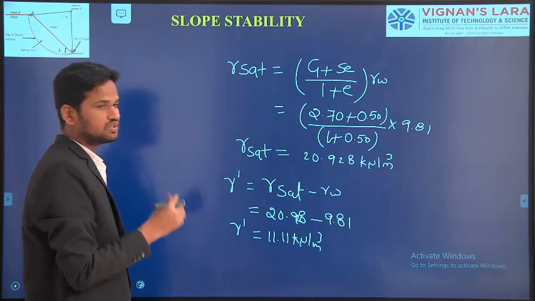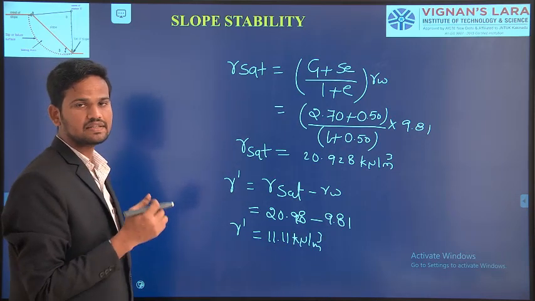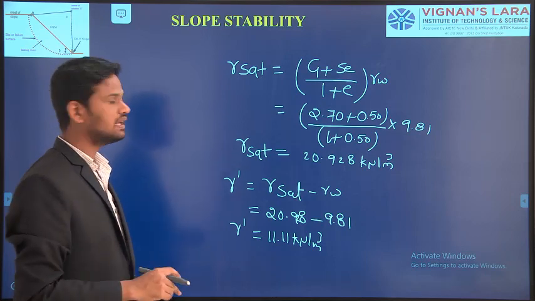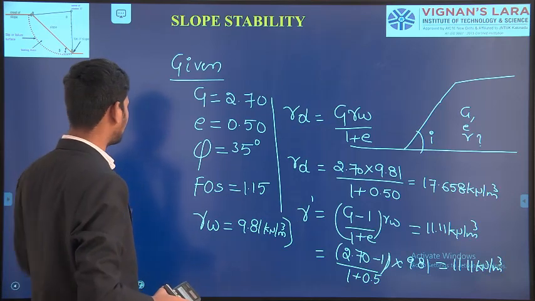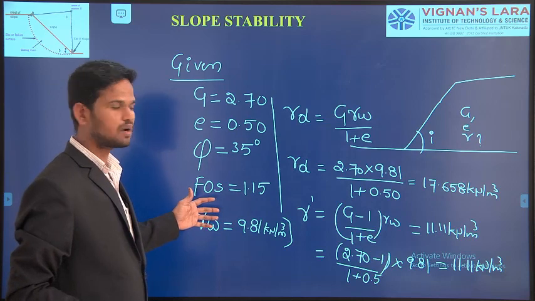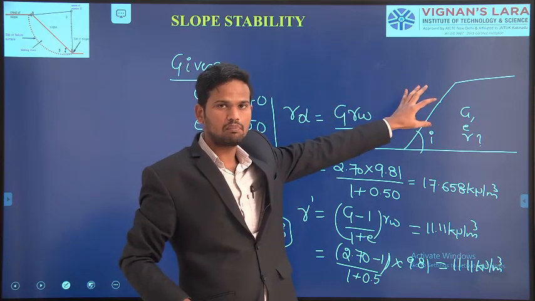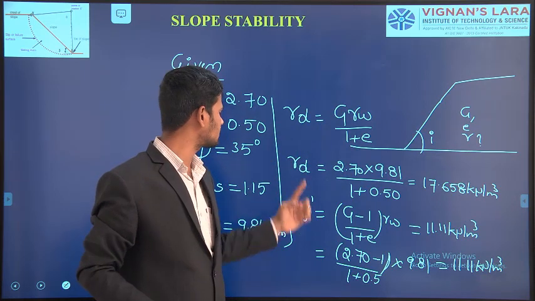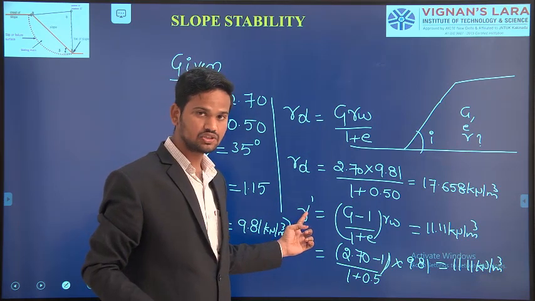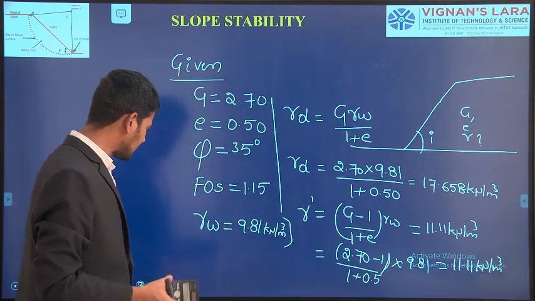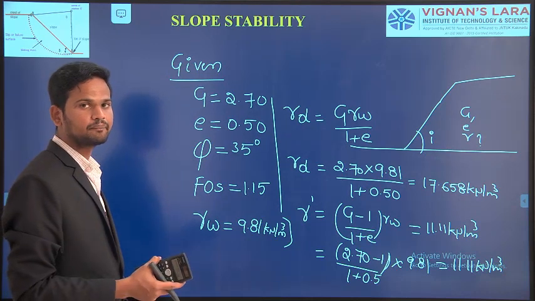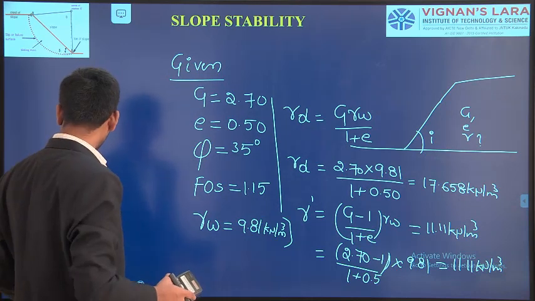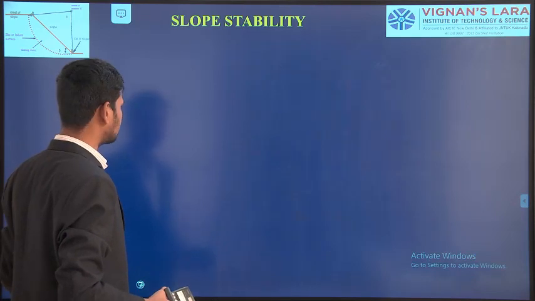Up to now, these are the various parameters we have calculated for the given condition. First, we have written all the values given in the problem. Based on our problem conditions, we have derived the dry unit weight of the soil mass, the submerged unit weight, and the saturated unit weight. Now we will solve the problems.